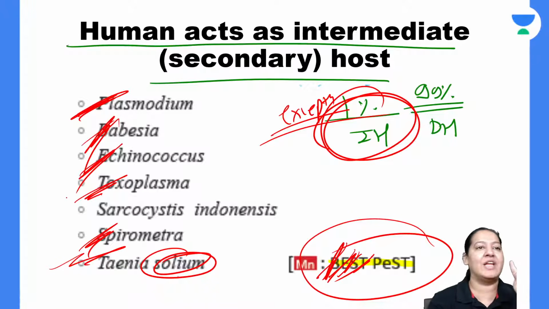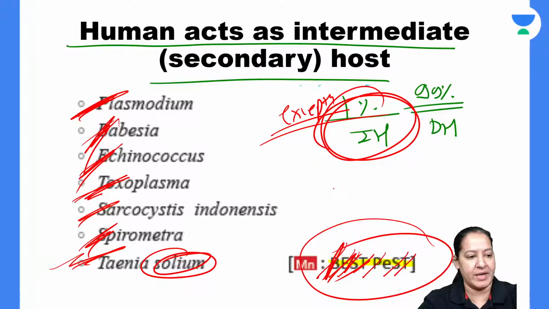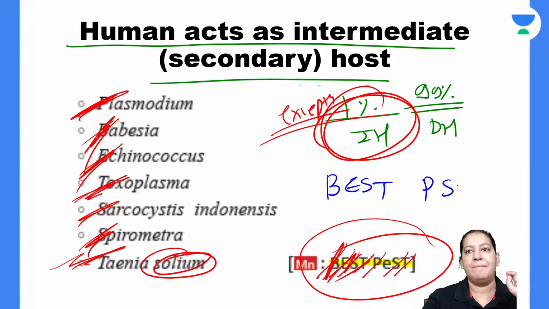So T, there are two T, one Toxoplasma, one Taenia, right? And there is one P. One P is Plasmodium now. Okay. And there are two S, Spirometra and Sarcocystis. Give me a thumbs up. I'm writing it again. Don't worry. If there is confusion, let's write again. BEST, PEST, PST. Best, pest is the mnemonic.